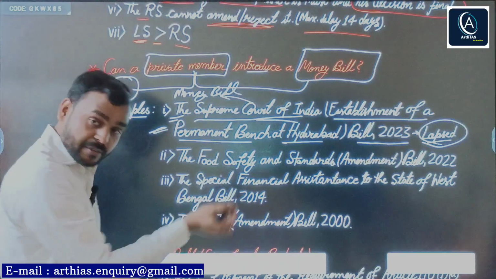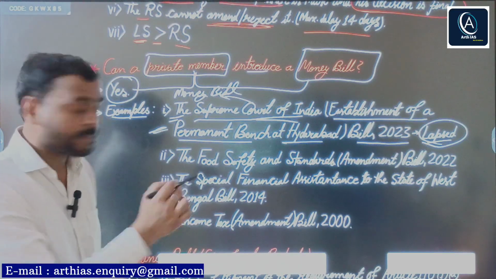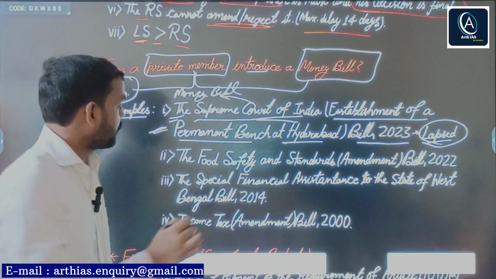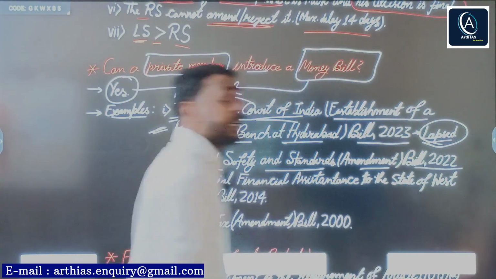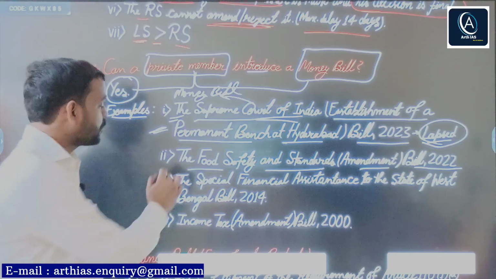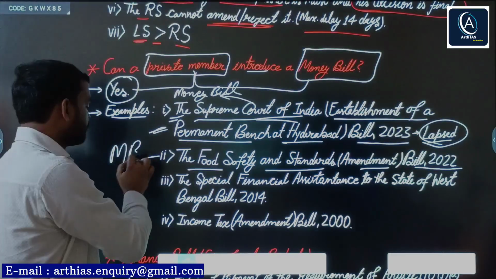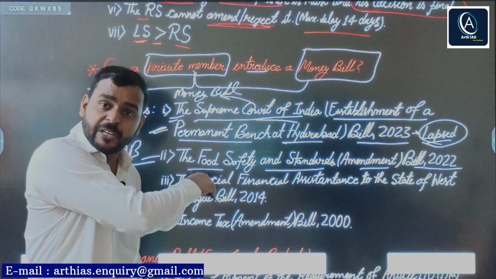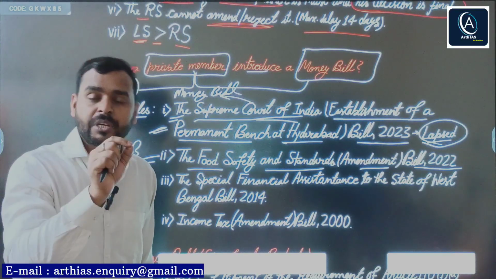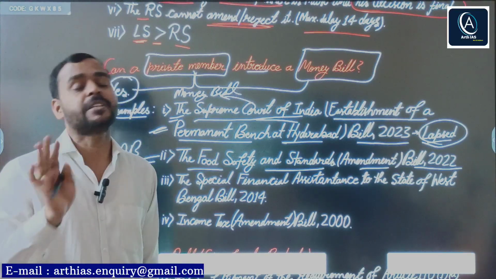Next money bill which was introduced by a private member: the Food Safety and Standards Amendment Bill 2020-22, that was also introduced as a money bill. And when you open that bill, you will find the name of the MP, not the name of any minister.